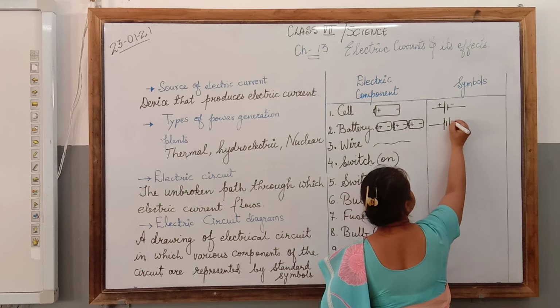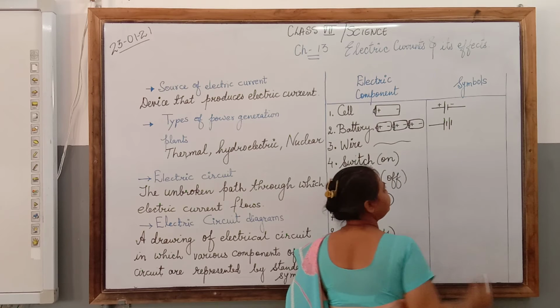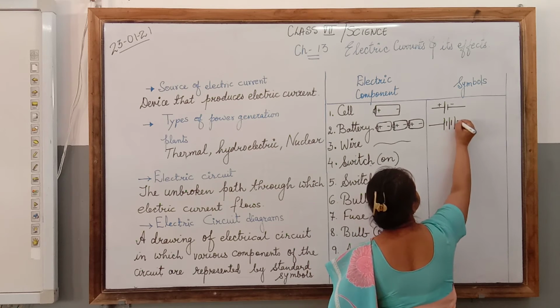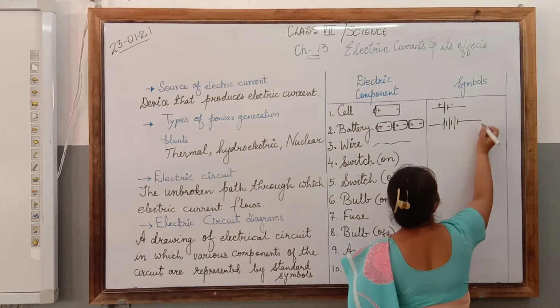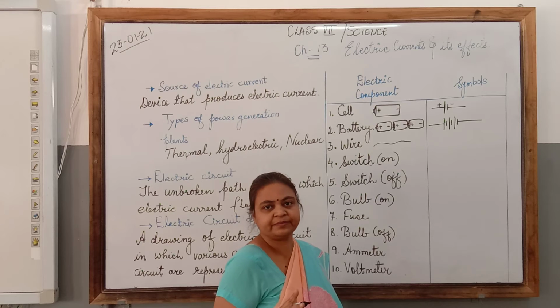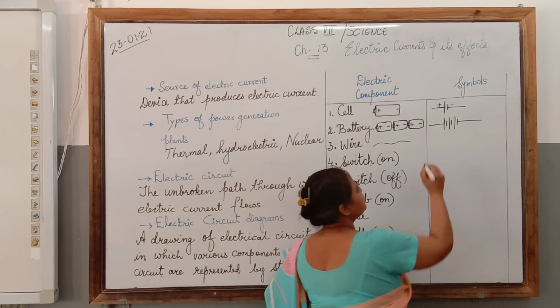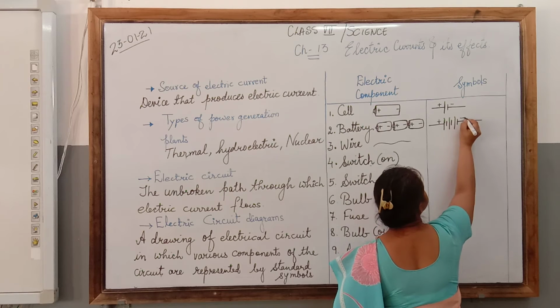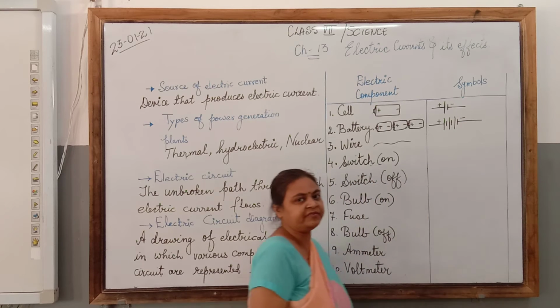Then again for the second one, positive terminal, negative terminal. And for the third one, positive and negative. So here you can see there are three long lines and three short lines. This will be considered as the positive end of the battery and this is the negative end of the battery.